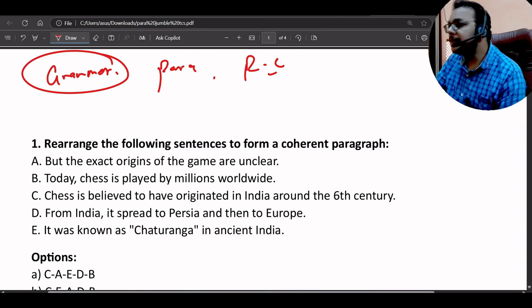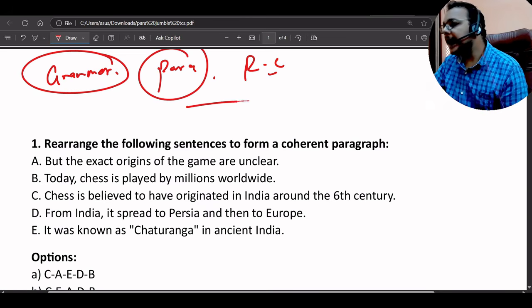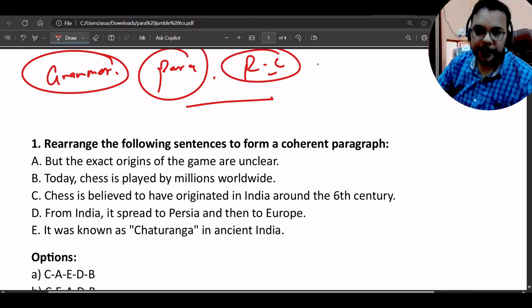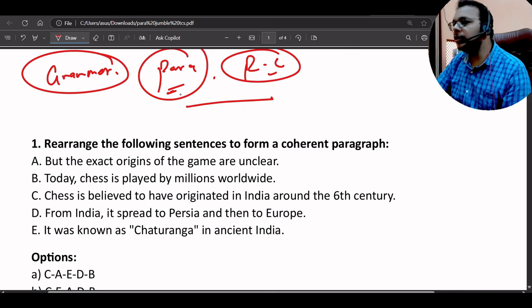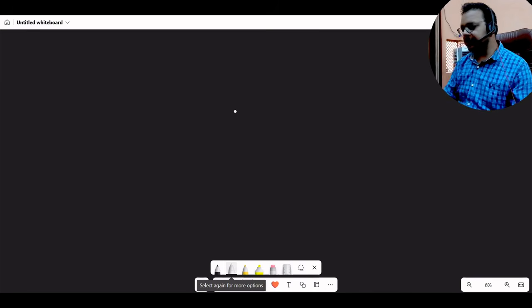Talking about the para jumbles, now we will be practicing the para jumbles, okay, and why it is important I will be explaining you. And RC means reading comprehension, definitely we will be practicing that also, okay. Now talking about para jumbles are very important, okay. Para jumbles are very important. Why they are important I will just explain you.